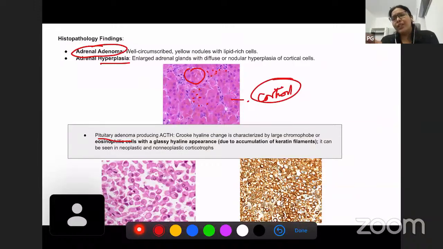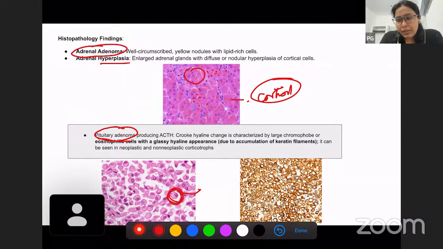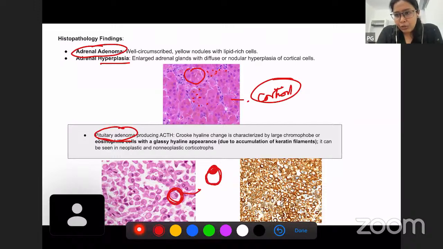Whenever there is a pituitary adenoma, these cells look a little bit glassy and hyaline-like. You can see that there is a cell here, and this is the nucleus. And peripherally over the corners, you can see that there is pinkish material. And in the center, there's not much pinkish material. It's very glass-like, right?